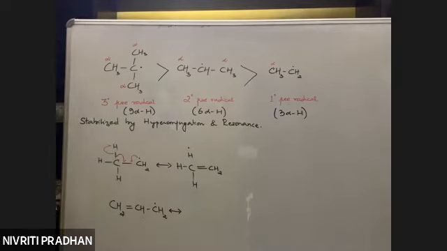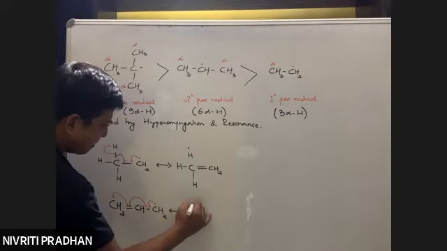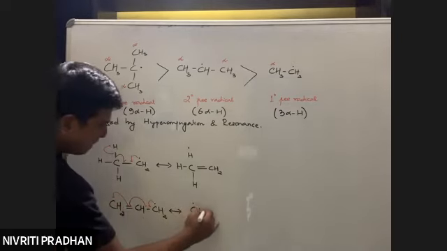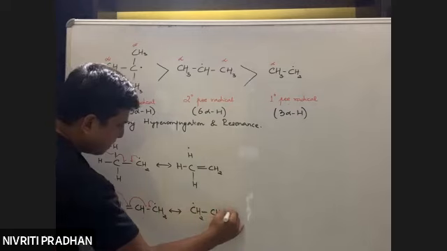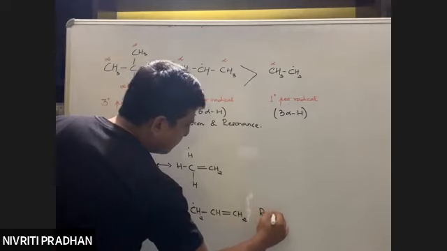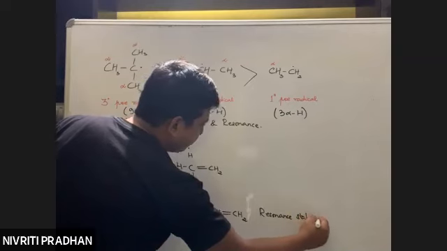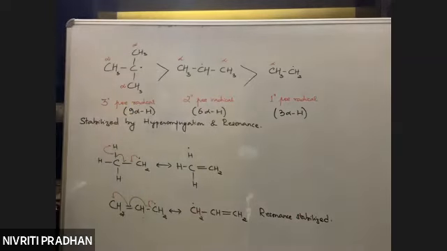So how does resonance occur? Now see, just like hyperconjugation, we have two electrons out here. One electron will come out here, a bond is formed, and the other electron moves towards this carbon like this. So one electron is moving out here. This bond is getting cleaved. We have this now. So yes, again this is resonance stabilized.